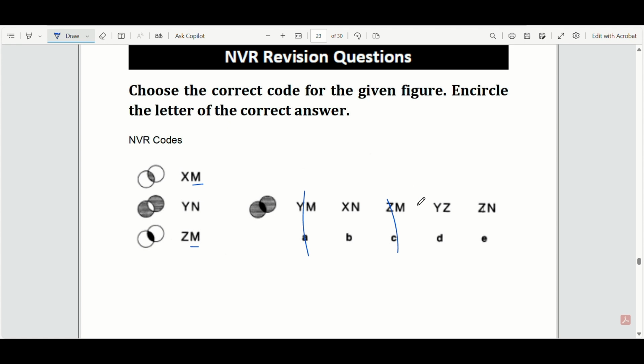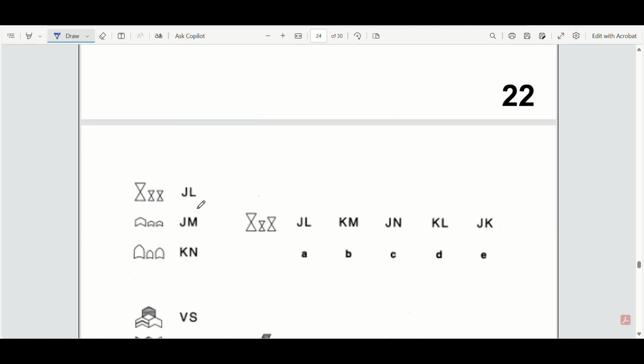X, Y, Z. So my opinion here, they should start with Y because it has two grey on the outsides, and it's going to end with a completely different letter from the other ones because it's not just the center or the outside that is shaded, it's actually both. So it's a completely new letter. So option D, Y, Z. Next question.